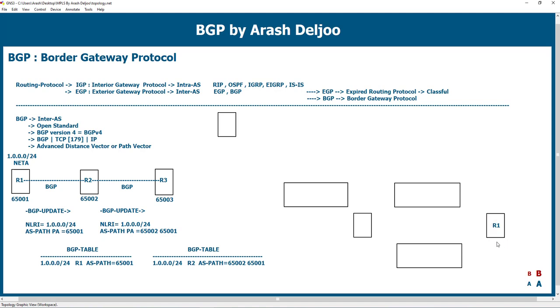R1 is an edge router, and then here we have R2 and R3, also R3. Okay, and then R4. Here is R4, for example, and then R5. This is R5, and one router name is R6 here, and finally R7.